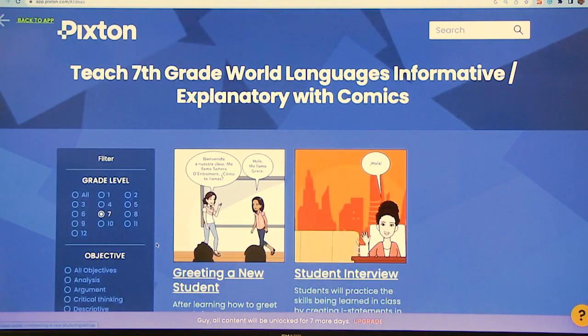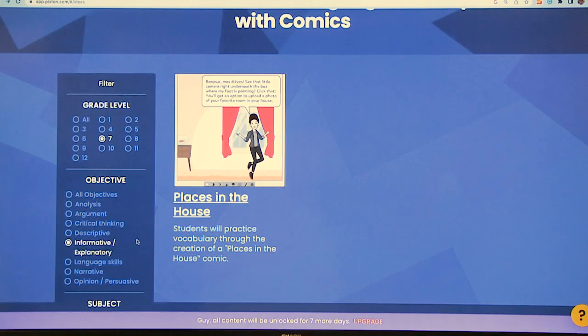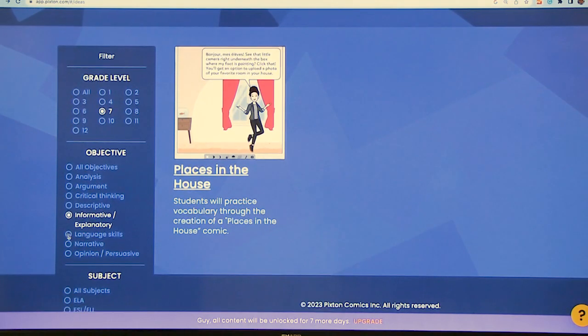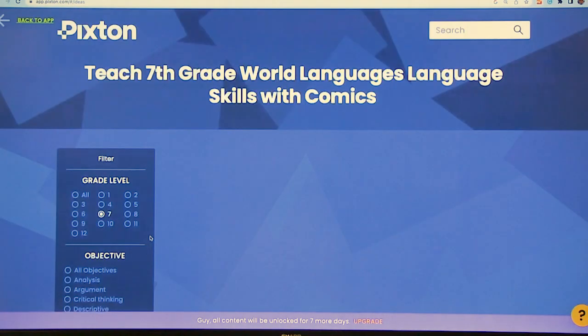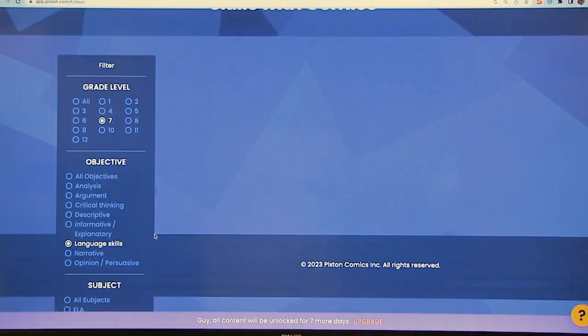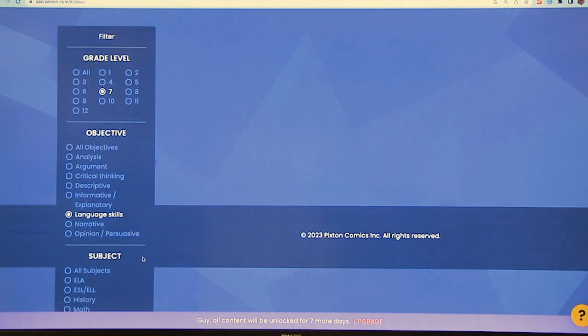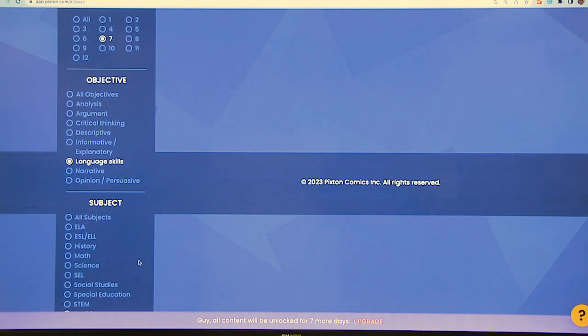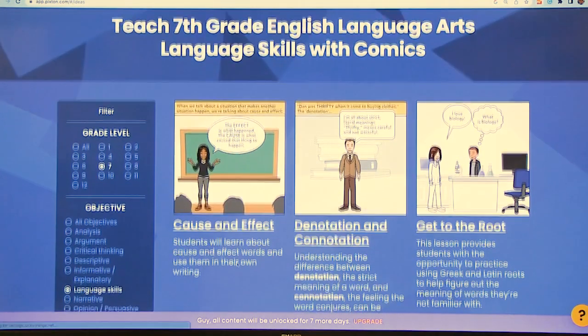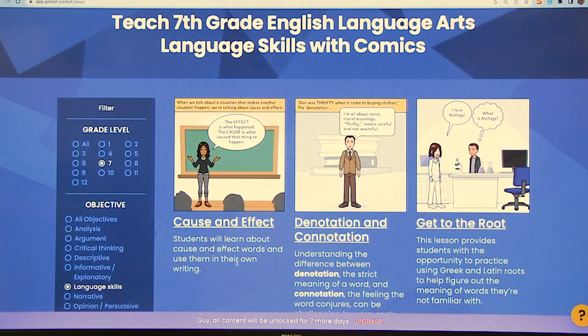Yes, and you can see as I'm changing the options, it changes what kind of lessons are available there, or sometimes there aren't. And by the way, there is a world language as a subject, but actually you can use ELA, because language is language. You can use ELA and just match the level of expectation from the language. And so you borrow that lesson and you play with it a little bit to make sure it matches the level that your students are at.